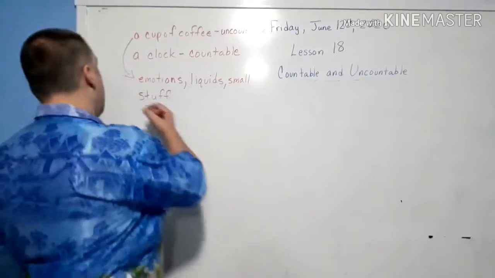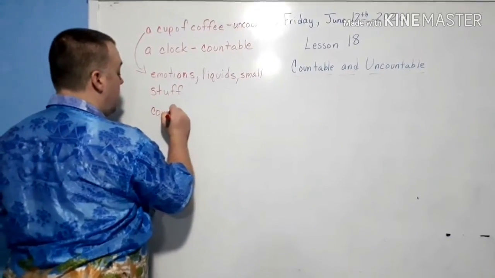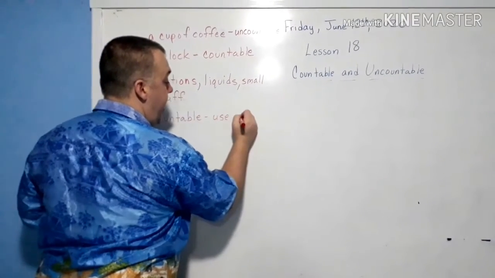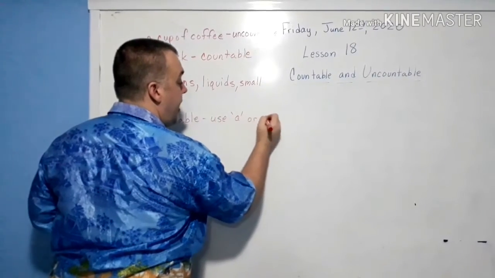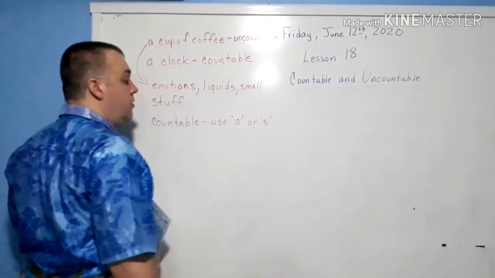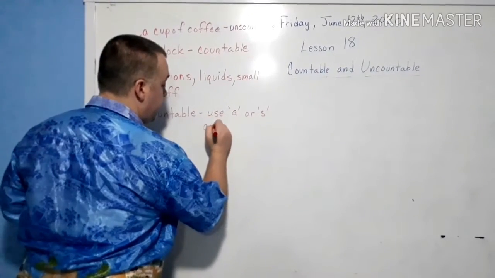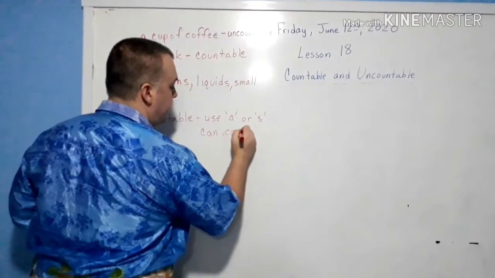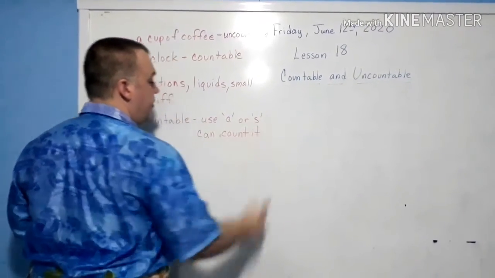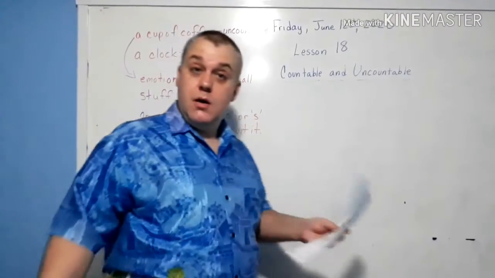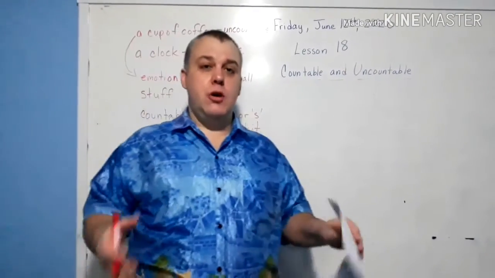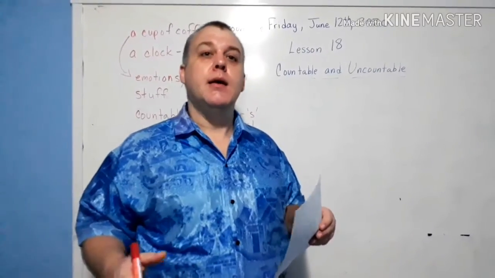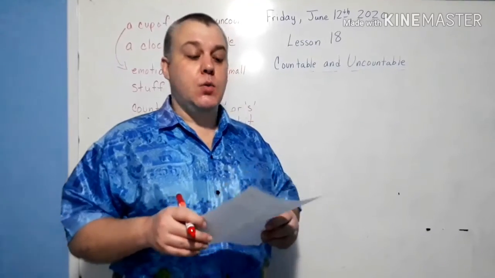All right? So countable, we can use a or s at the end for plural, and can count. You can count it. All right, you can count it. So it's fairly simple, but when you start doing it, you get to doing things that you're not sure exactly. So today we're going to practice on a worksheet.